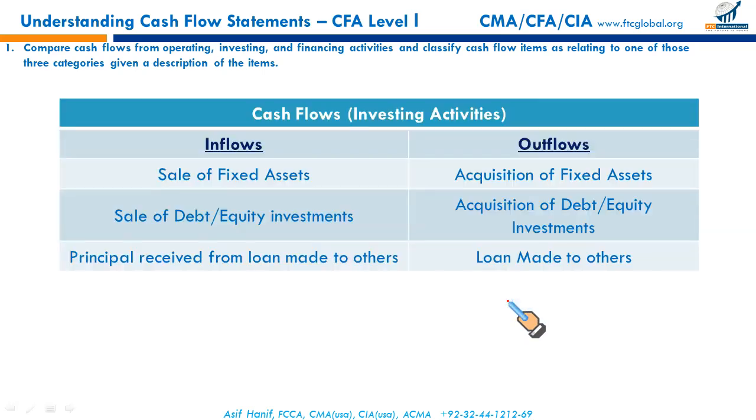Now the second category of cash flows is cash flows from investing activities. The word suggests cash inflows on sale of fixed assets, also called long-lived assets: property, plant, equipment, vehicles, etc. So sale of fixed assets will result in an inflow, and acquisition of fixed assets will result in an outflow. Now why are they not operating cash flows? Because they are not business central ongoing operations. Buying a long-lived asset and selling a long-lived asset is not our primary business.